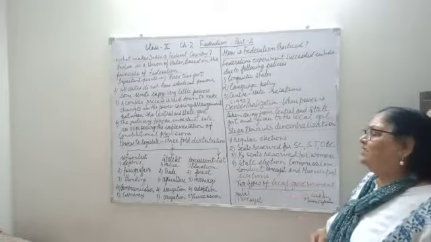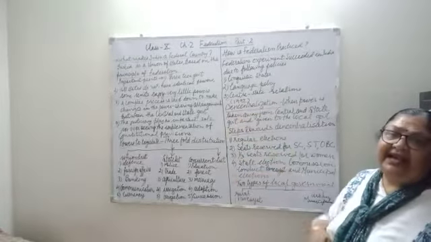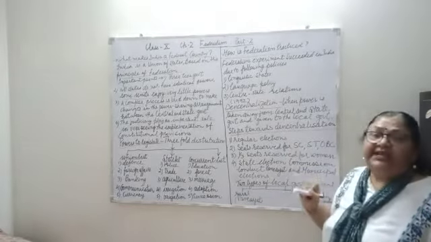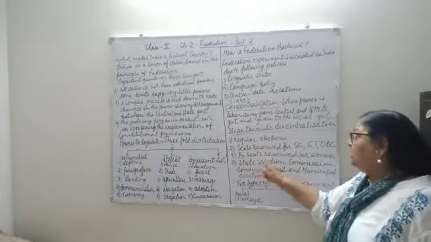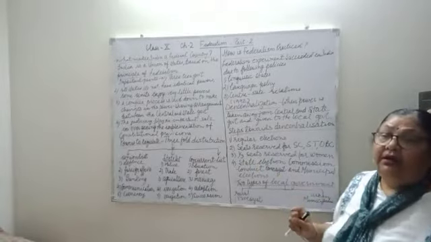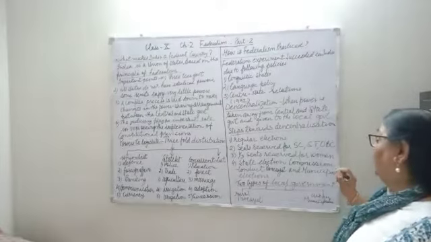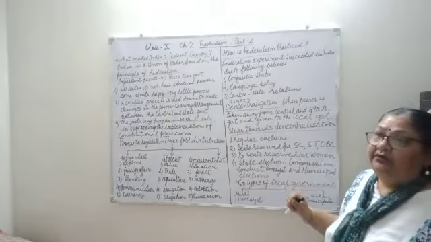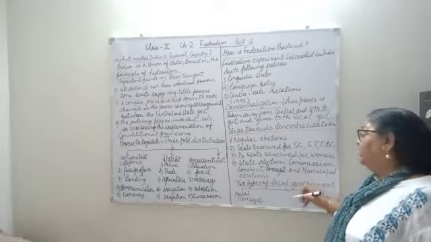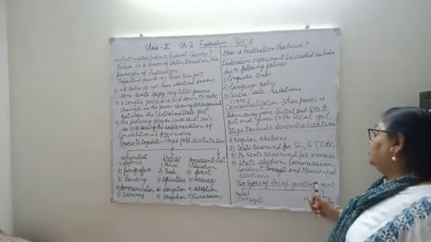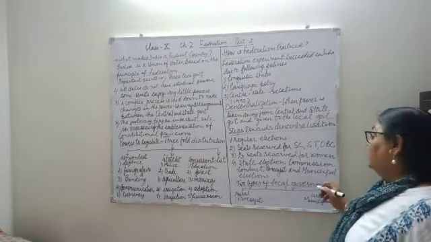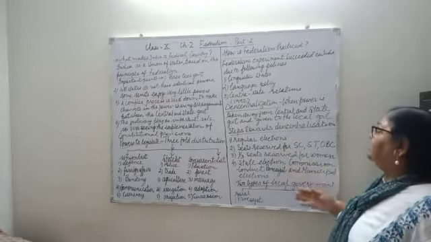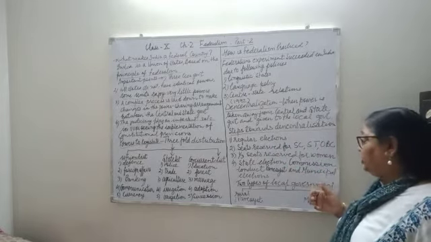This was not possible in the center and state legislature, but this was a major achievement of decentralization, that one third of seats were reserved for women in the local government. Then the State Election Commission has been set up, which, like the Election Commission, is an independent body which conducts elections of panchayat and municipal elections. So these were the steps taken towards decentralization.